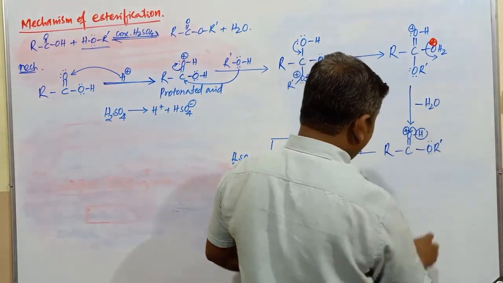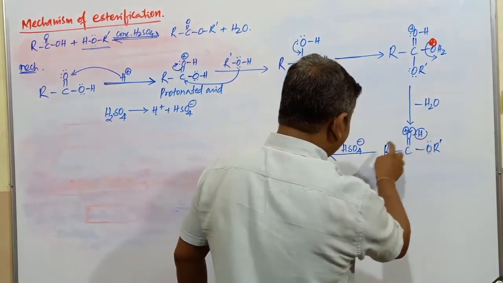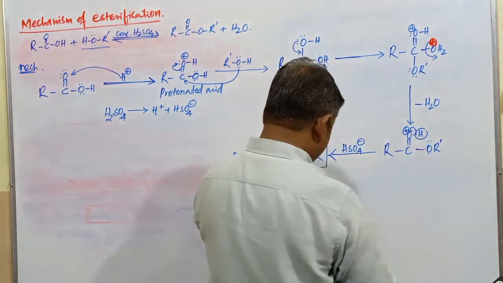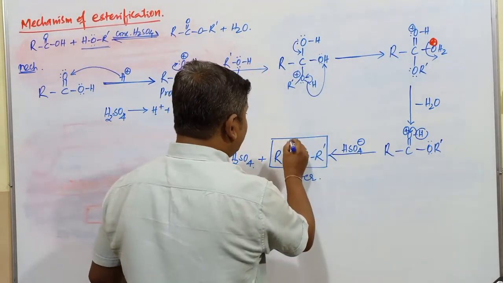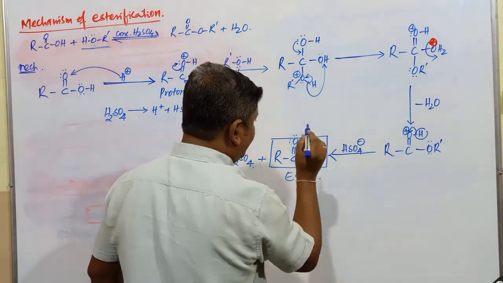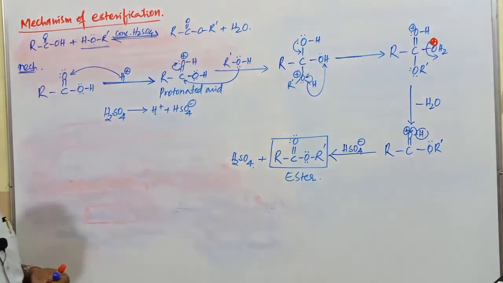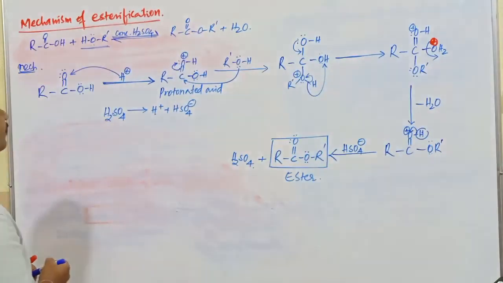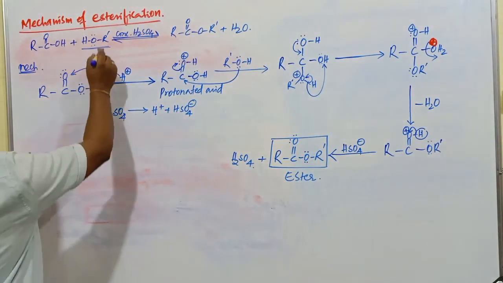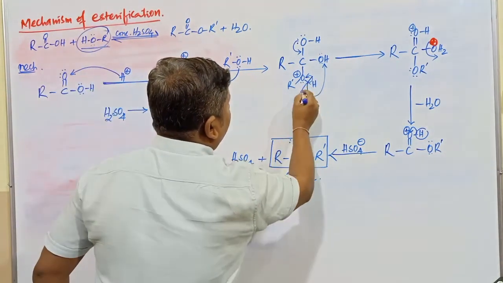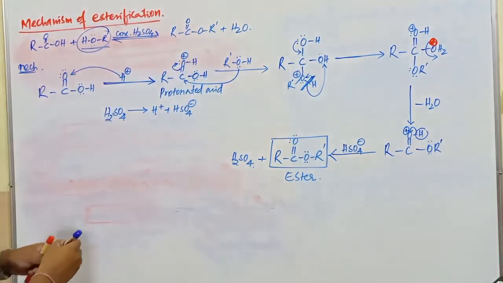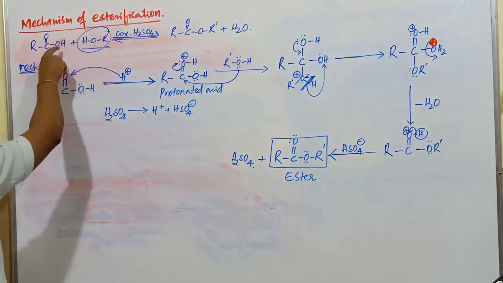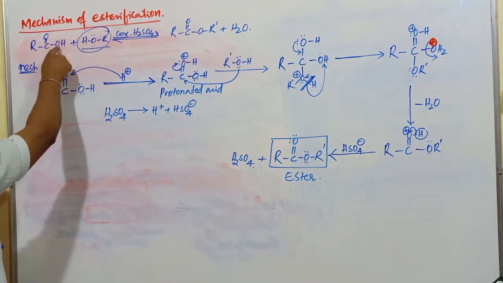After elimination of H2O, this H plus ion is lost in the presence of HSO4 minus. When H plus is lost, these electrons are present on that oxygen atom. So this is having 2 lone pairs, this is also having 2 lone pairs, and this compound is commonly called an ester. So in this one, what bond cleavage takes place in the case of alcohol? Alcohol bond cleavage, you can observe, this bond is going to be cleaved. The alcohol donates a proton, and the carboxylic acid accepts the proton.